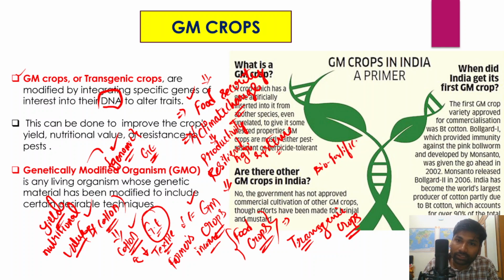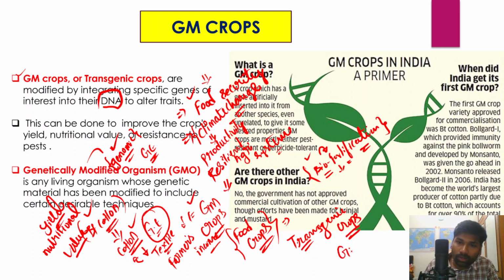Biofortification is actually a method of increasing the nutritional value of various crops. Therefore there will be no need for artificially adding nutrients, right? In this method, crops generally have all desired nutrients, the vitamins, minerals, which are very, very important for human beings, and in fact resistance to pests. All these different characteristics and traits can be achieved by genetically modified crops, right?